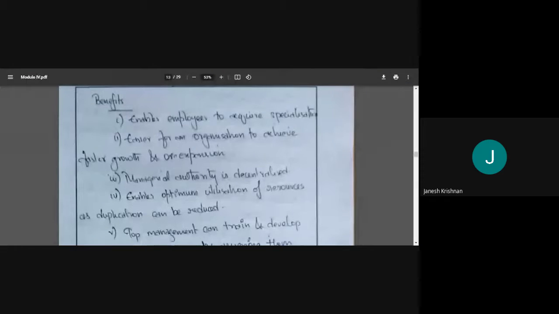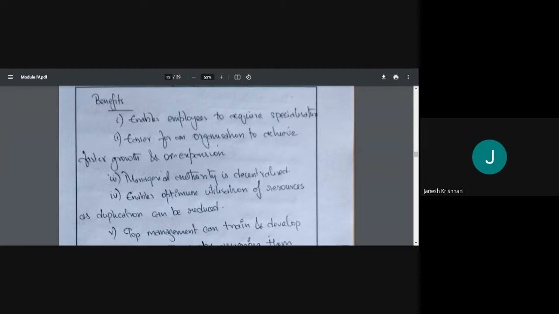In CS it will be different apps, right? Same way you are doing. So you get more and more specialized. You get to know more and more ideas. Then it is easier for an organization to achieve faster growth and expansion. So it will be easier for the company to grow, right? Because everyone is getting specialized, everyone is doing their particular task.